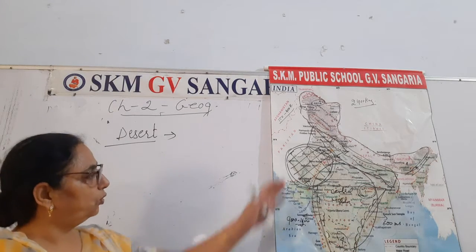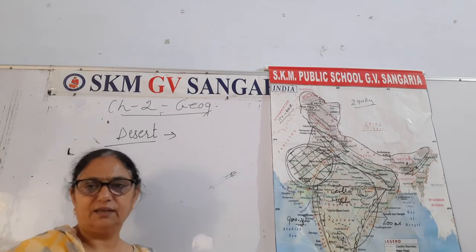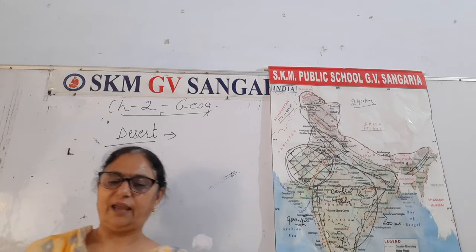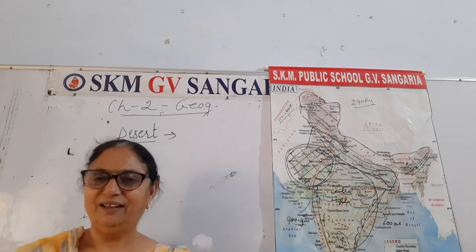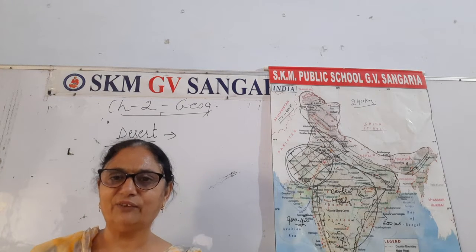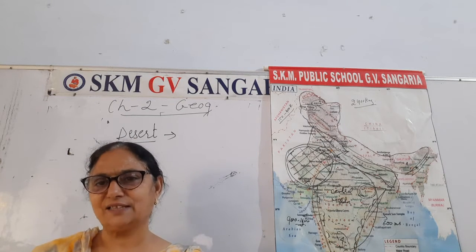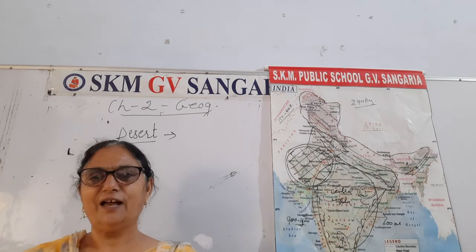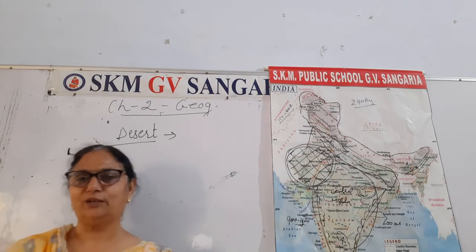This whole area is covered with sand dunes. The major animal there is the camel, right? When you were younger you wrote an essay on the ship of the desert. The ship of the desert is the camel.